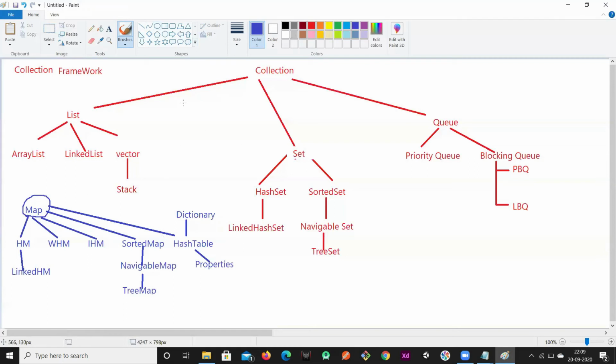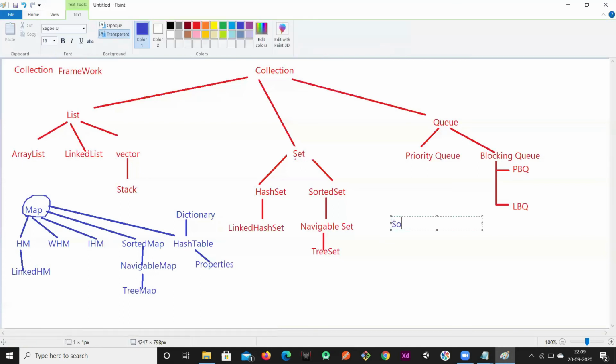Okay, so coming to the sorting, if you wanted to sort the elements in these collections, for sorting we have comparator and comparable, right? These are the two interfaces that are used for sorting in the collection framework. If you wanted to sort anything, then we can use this comparator or comparable, right?